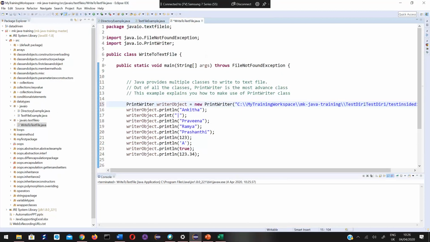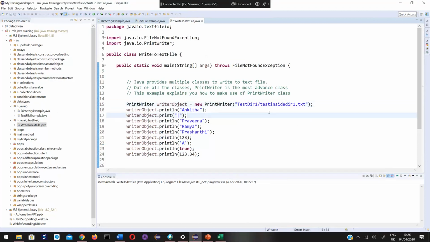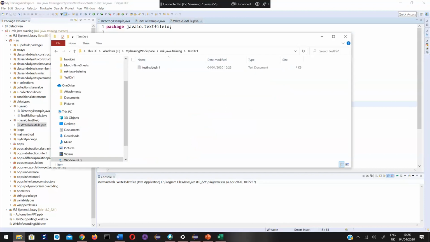Either you can give the whole absolute path or just the relative path. Relative path means path with respect to, or relative to, your present project directory. So if you give a path like this without giving the whole absolute path, it will go and check for this directory inside your project directory.